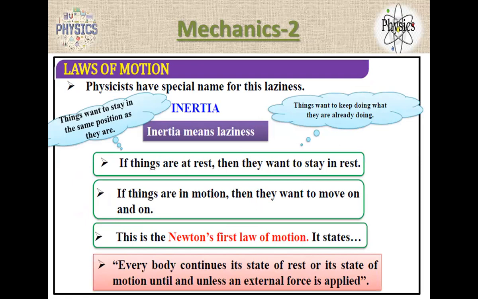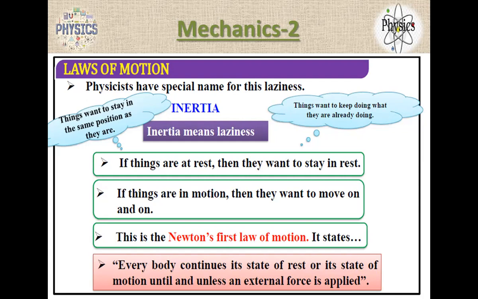This is the word we use for inertia: laziness. If things are at rest, they want to stay at rest. If things are in motion, they want to stay in motion. That is the first law. Remember that: it should be at rest or in motion, but without involving force.